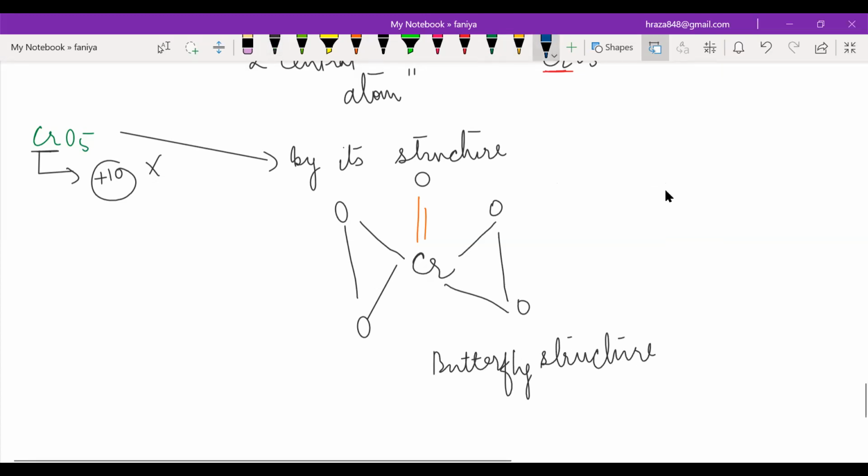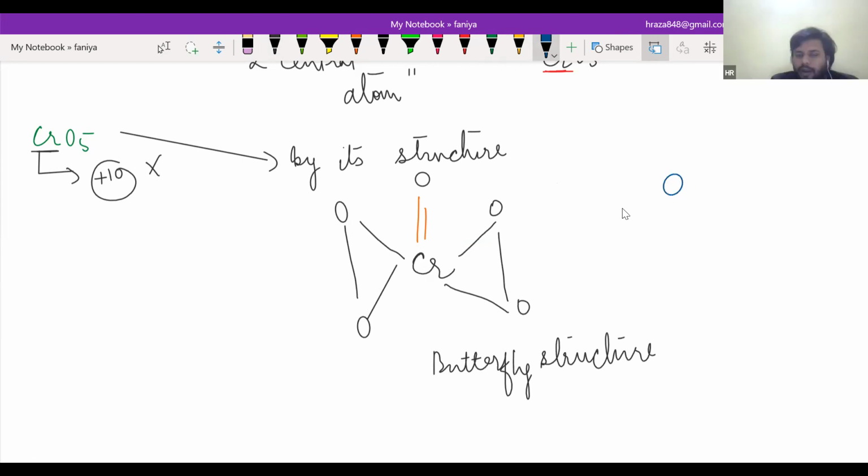Now you see that if one oxygen is bonded directly to one atom, this oxygen has -2, so for the other atom it will be +2, or not? Yes or no? Yes, sir. Now see, just answer me. This oxygen can make two bonds. This oxygen is bonded through this and this. For two bonds, oxygen gives +2 charge, so for one bond it will be +1 on chromium. Right or wrong? Yes, sir.